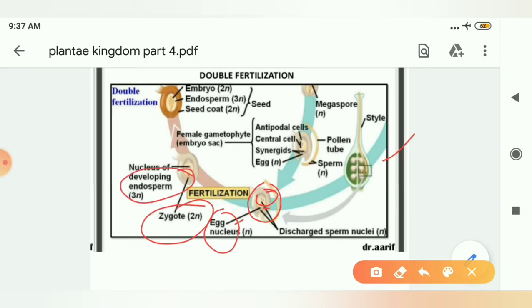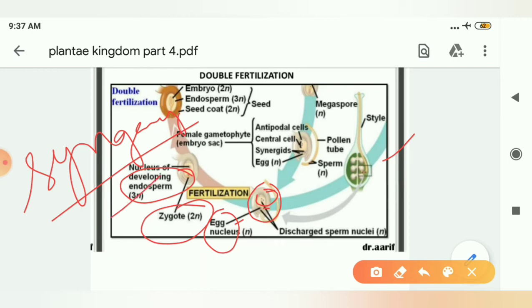So there are two types of fertilization taking place. One is known as syngamy, when one male gamete fuses with the egg, and the second is triple fusion, when another male gamete fuses with the two nuclei of the polar nuclei, or I can say the polar cell. From this endosperm, the zygote will take nourishment and form the embryo.